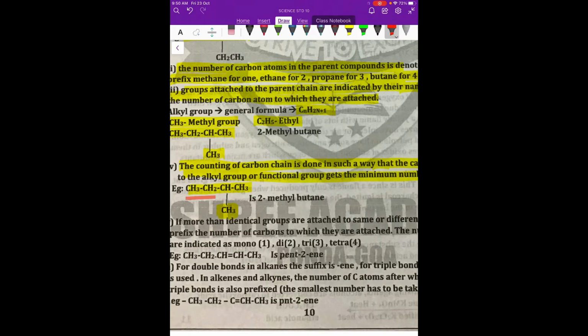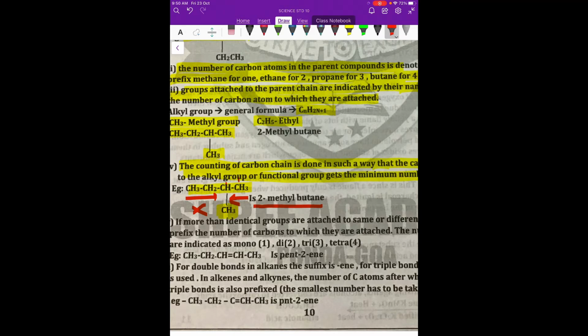This side the number will be higher, so we don't take this; we start counting from this side. The nearest carbon is the second one, so we call it 2-methyl butane.